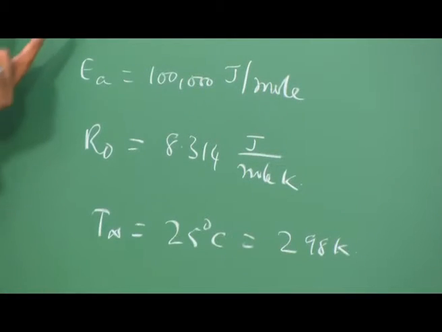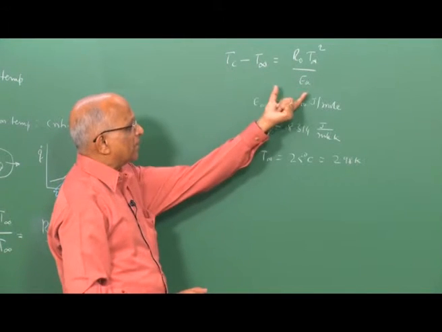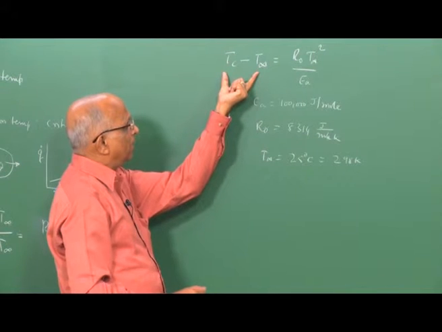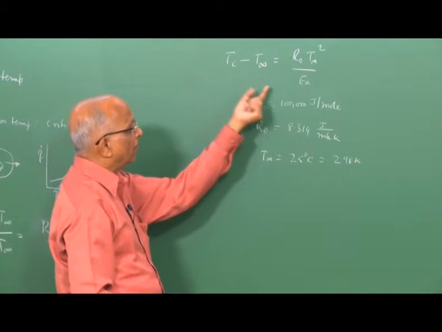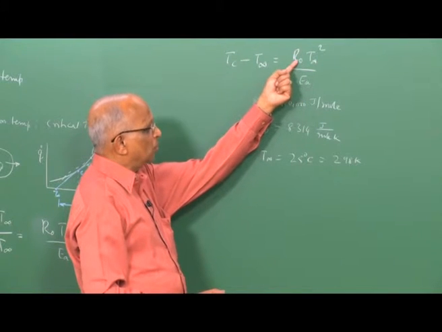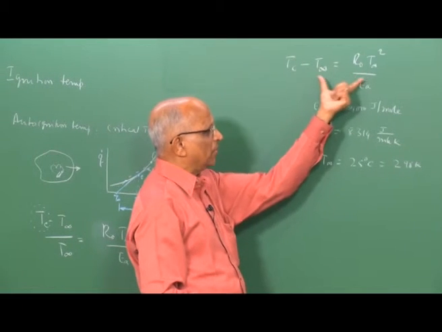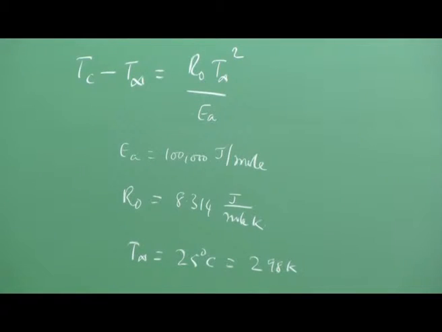First of all, we should also check whether this equation is homogeneous, that means it has the same dimensions on both sides. The left hand side is a unit of temperature. EA is joules per mole, R naught is joules per mole Kelvin, so this is 1 over temperature. The right hand side is also temperature. Therefore, this equation has the same dimensions. Let us now plug it in.